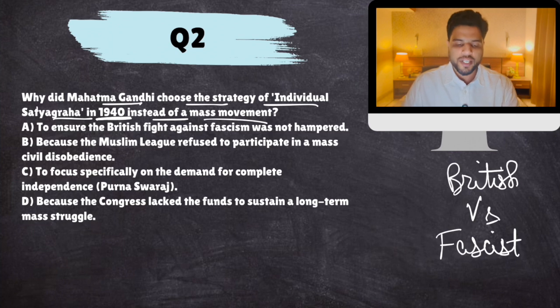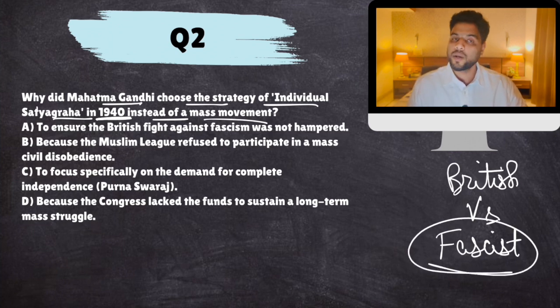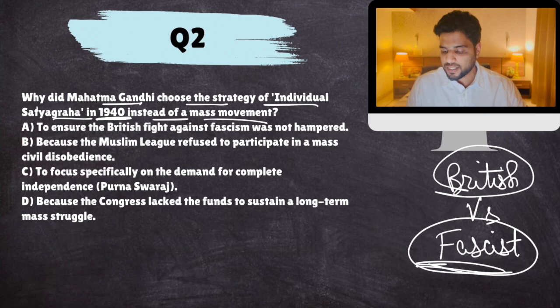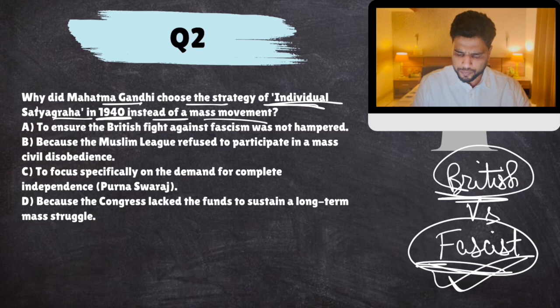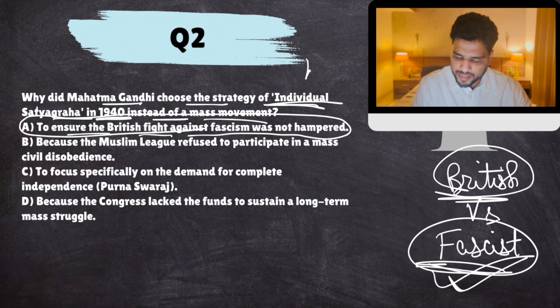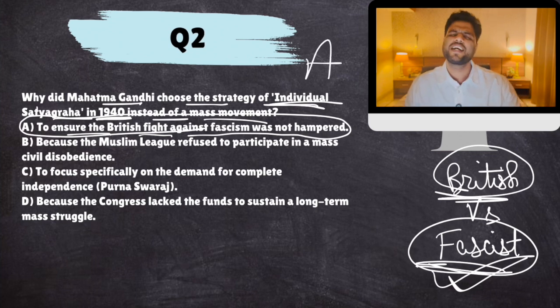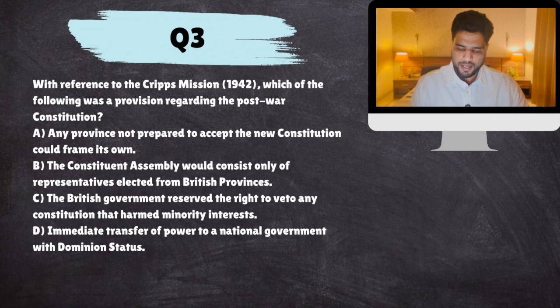Of course, he did not want fascists to win. If he was involved in a massive mass movement satyagraha, then the British efforts against the fascists would be undermined. He doesn't want fascists to win, but he has a grievance against the British also. So he came up with the idea of a mild individual satyagraha, not a mass movement. Some protesters would be in mild satyagraha position. To ensure that the British fight against fascism was not hampered, this was the reason he went for a mild, individual satyagraha. A.